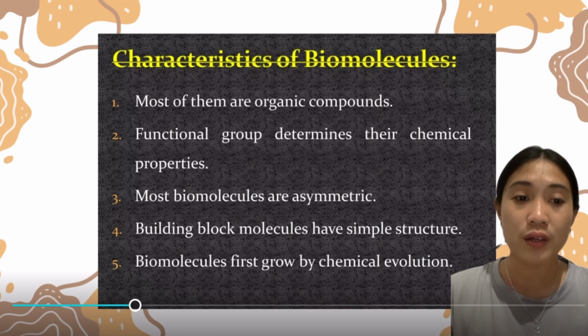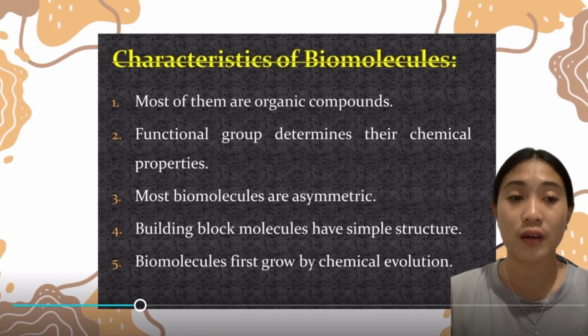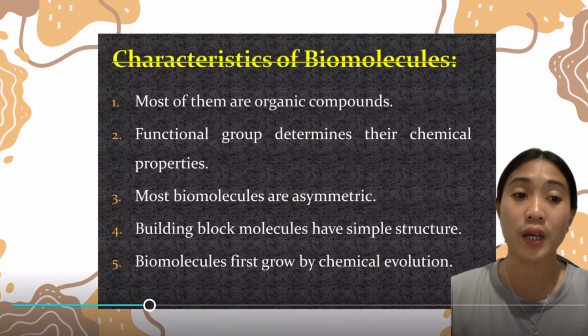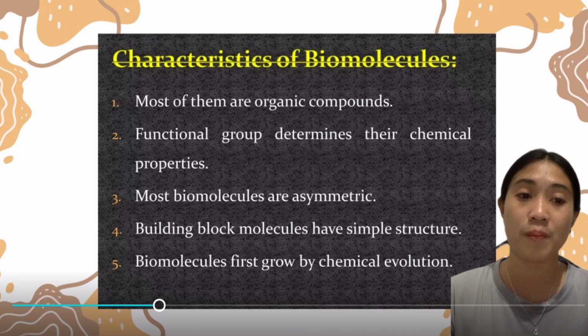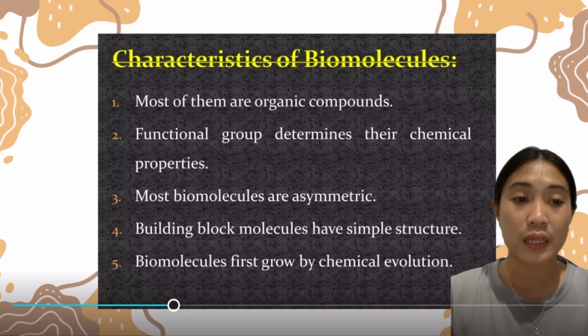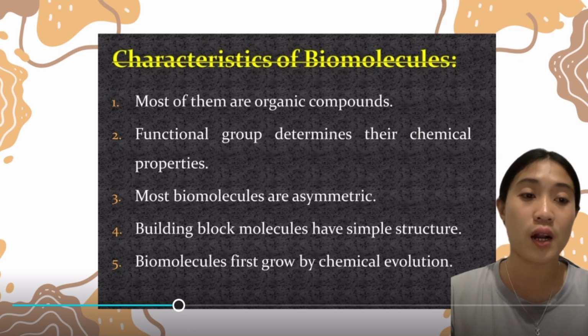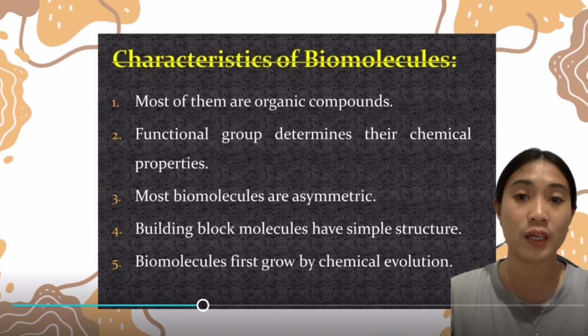So we have here five characteristics of biomolecules. First, most of them are organic compounds. So organic compounds, this is the living organism. The second is functional group, which determines their chemical properties. Third, most biomolecules are asymmetric. Fourth, building block molecules have a simple structure. Fifth, biomolecules first grew by chemical evolution.